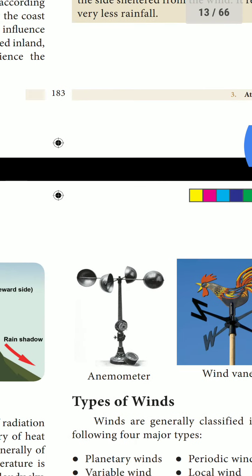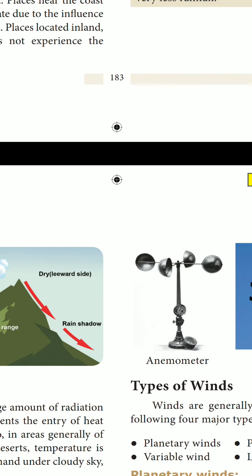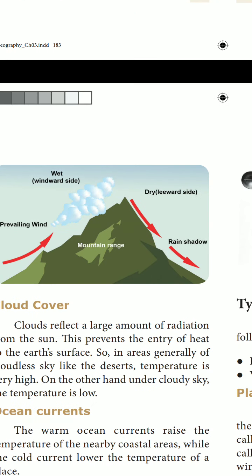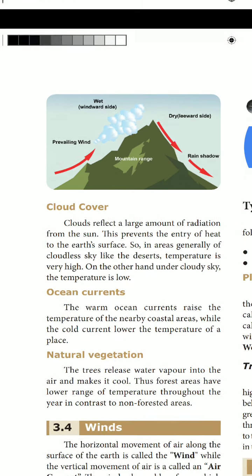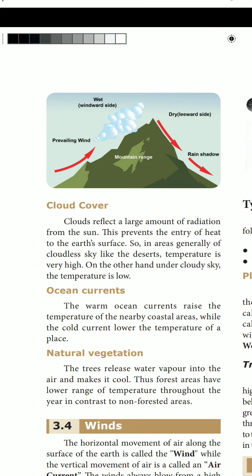Okay. Next one is the cloud cover. What do you know about this cloud cover? This cloud cover means it will reflect a large amount of radiation from the sun. Okay, clouds. What do you mean by this cloud?